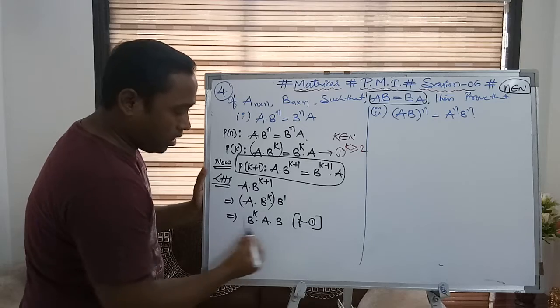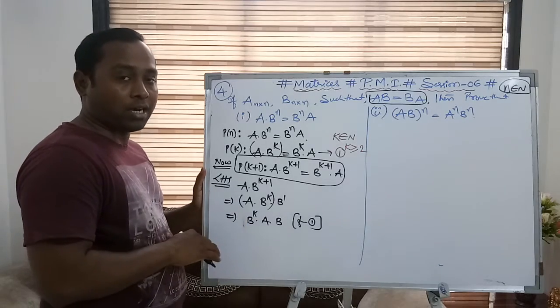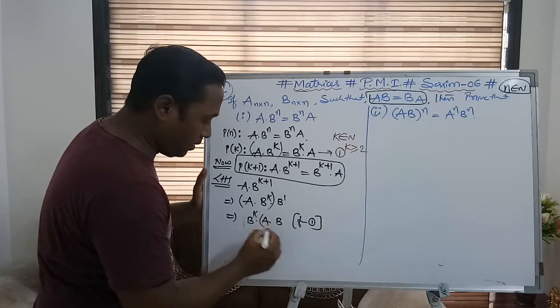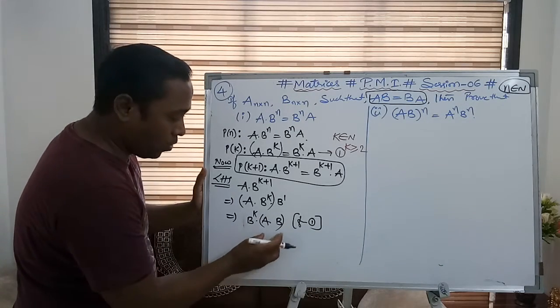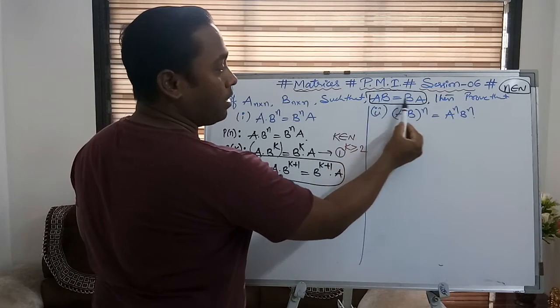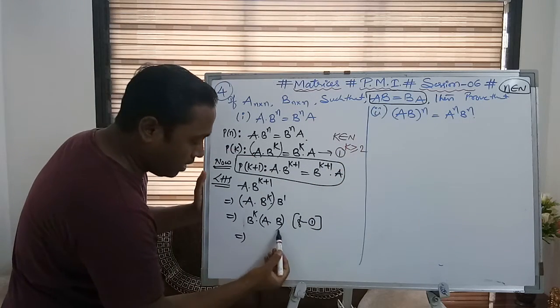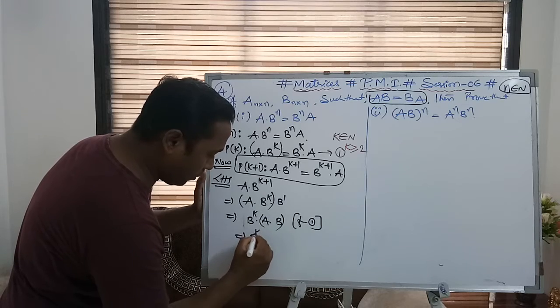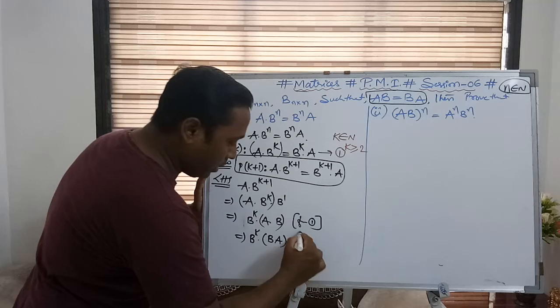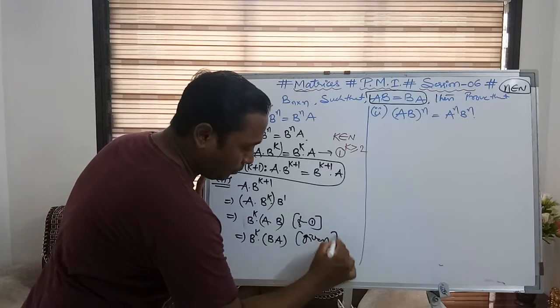Now we know that it is associative. Product of three matrices, if it exists, is always associative. Hence I can group like this. Now AB can be replaced with BA, as it is given AB is equal to BA. So I can replace this AB with BA. So B power k into BA. That's it. It is already given.